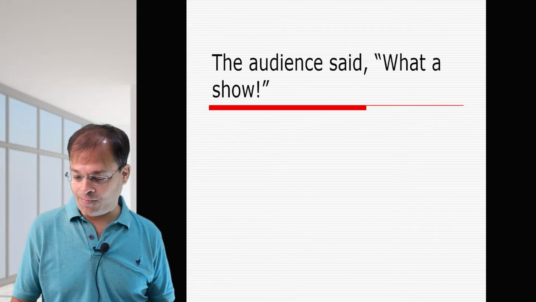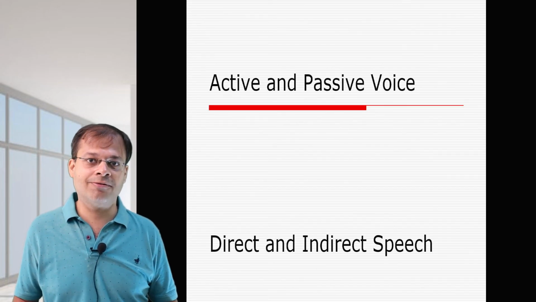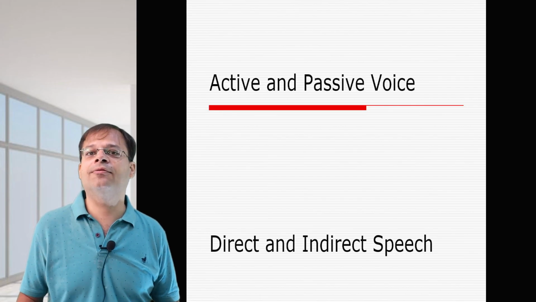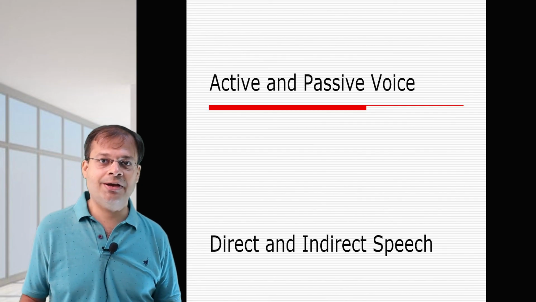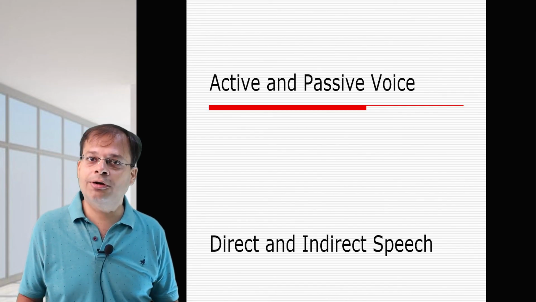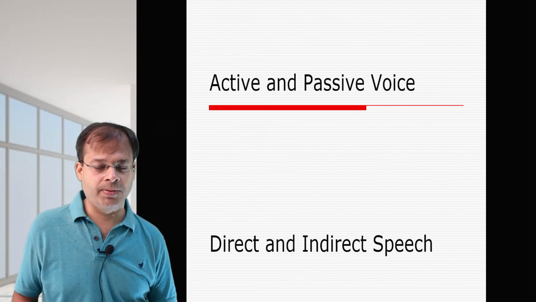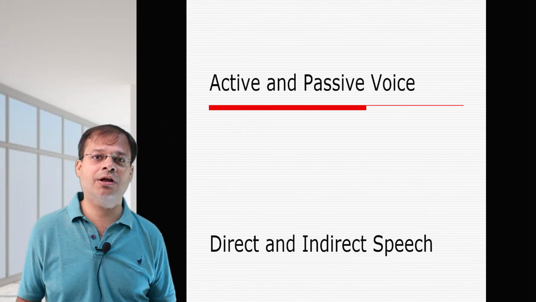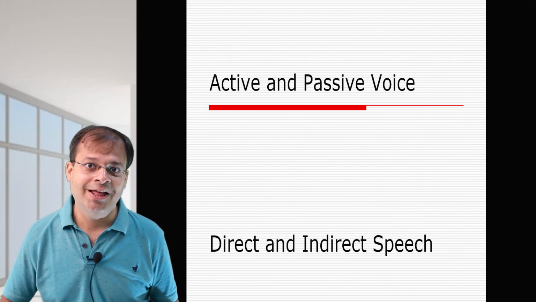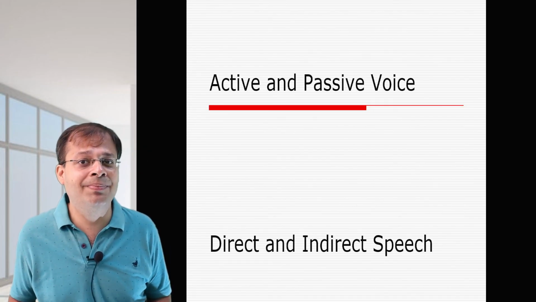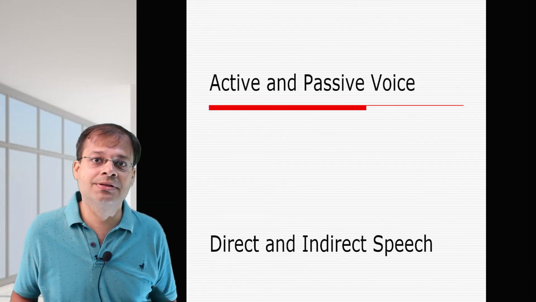So, in both these topics, students, active, passive and direct, indirect, we looked into a few sentences along with the rules. The most important thing, first of all, is to know the rules and then practice. In that case, we are easily going to crack this. It's not a very difficult topic and scoring as well. Now, when we combine both these grammar topics, they can come for around 5 to 8 marks. 5 to 8 marks, very important. And 5 to 8 marks can easily be pocketed if we are thorough with it and we practice thoroughly.